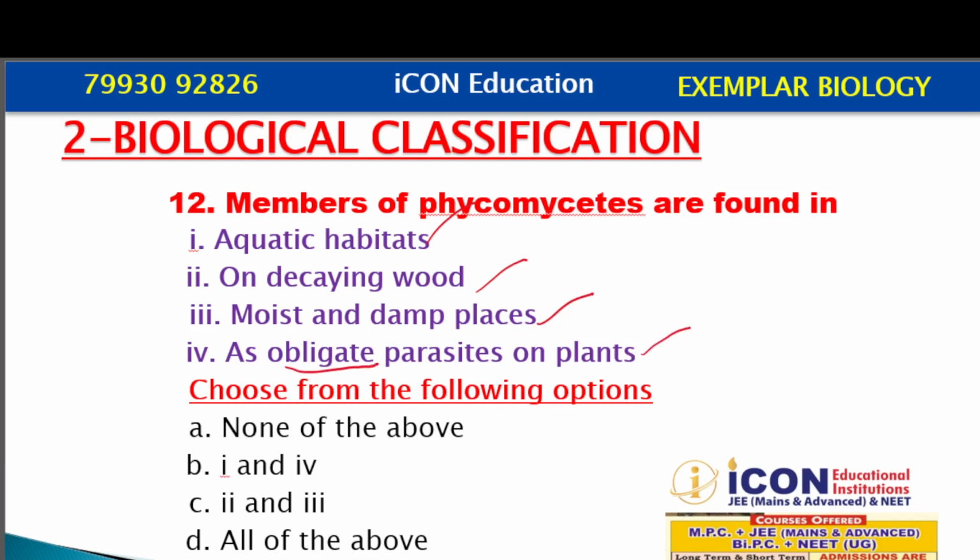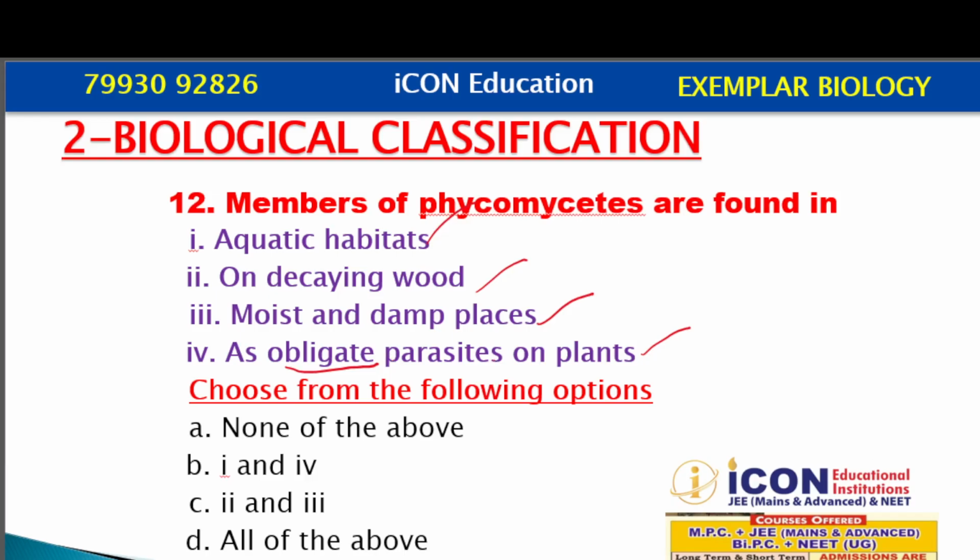Obligate means compulsory. They compulsorily need a plant acting as a host, for example Albugo, which is a parasite on the mustard plant. So they can show all the habitats.